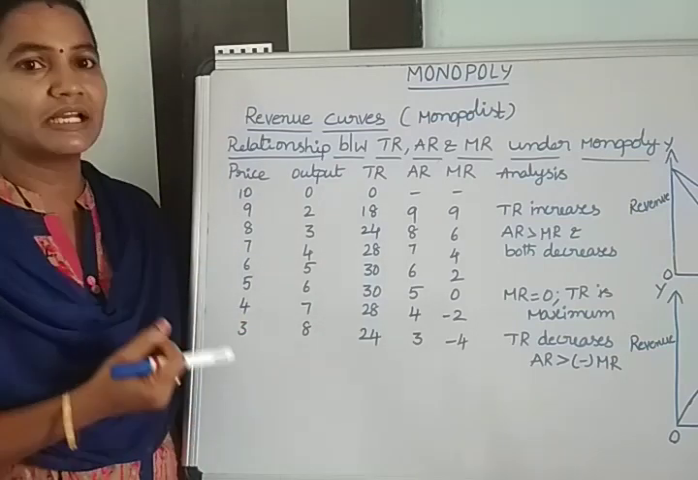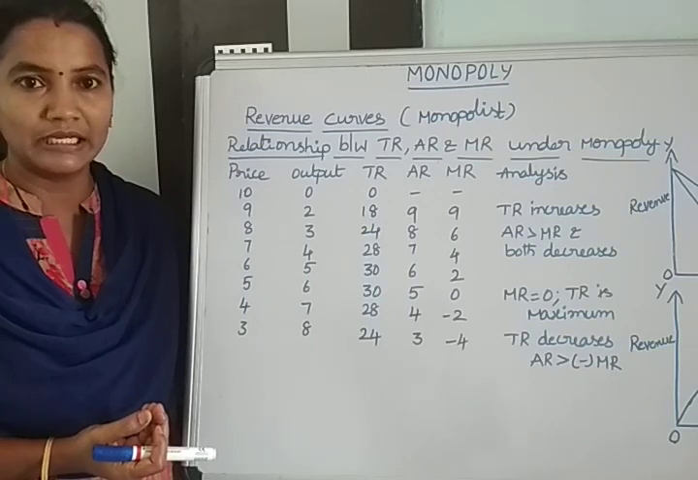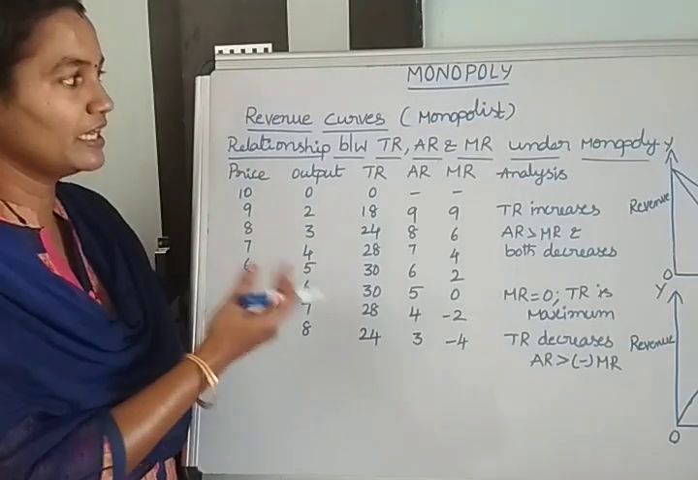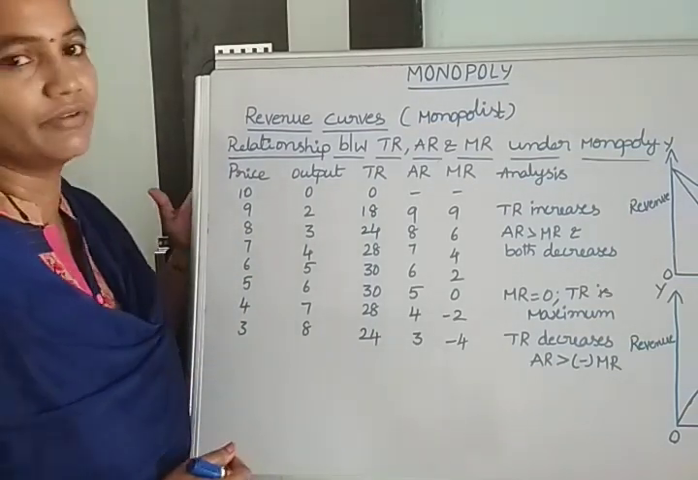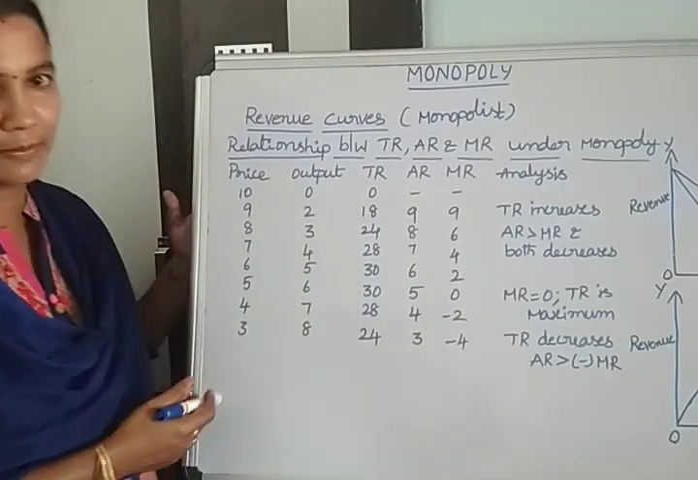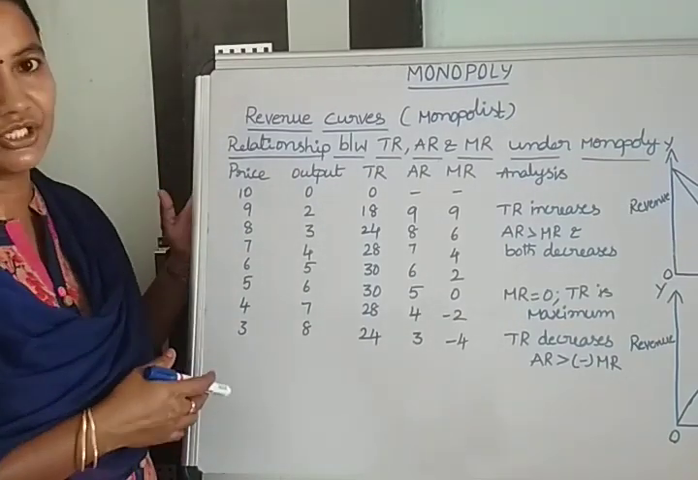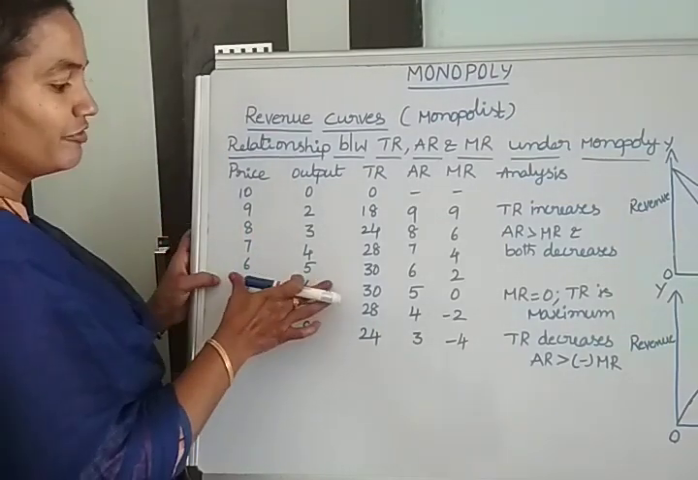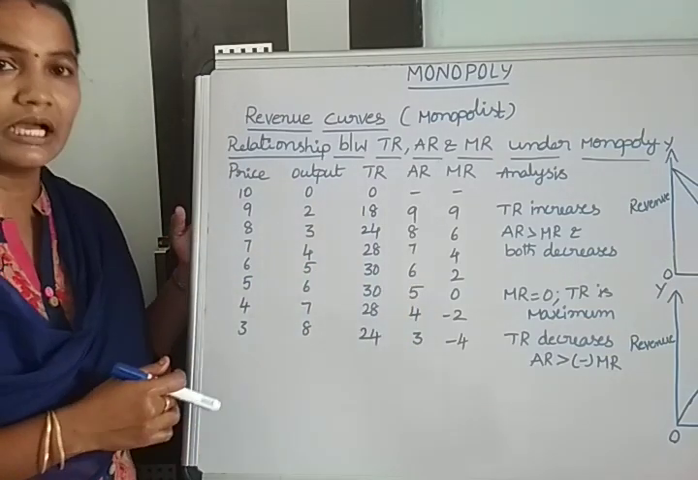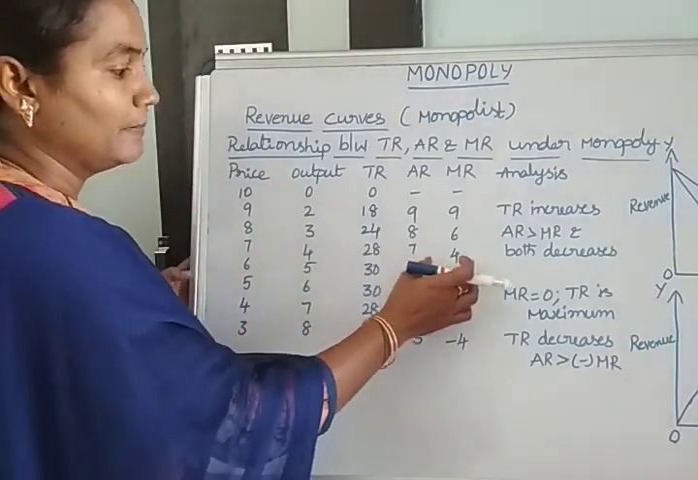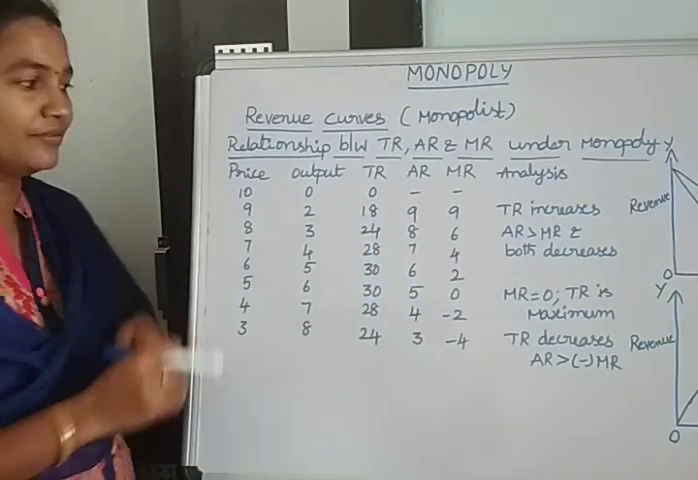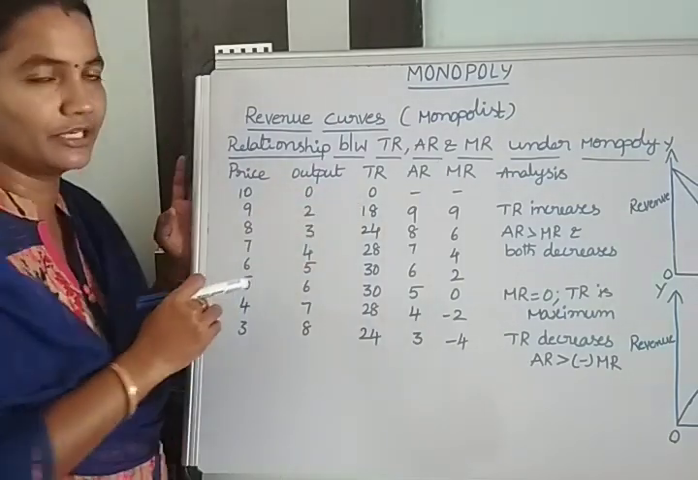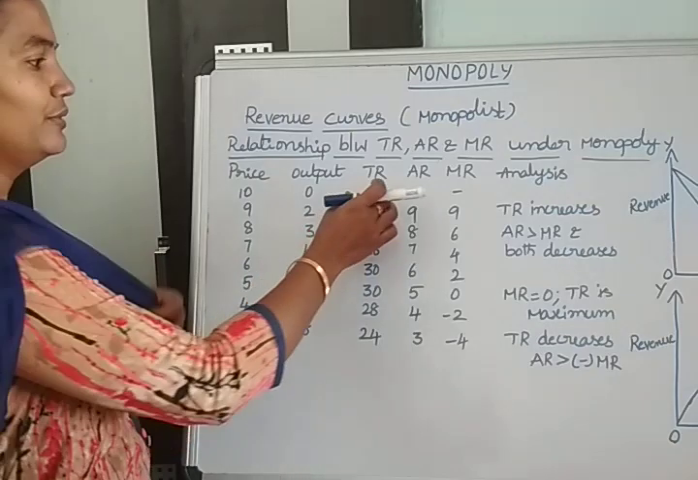Under the monopoly market, when we see changes in the price of the commodity, we will also discuss what happens to the changes in revenue. To explain these revenue curves, we are assuming one table. In this table we have taken different price levels. If the price changes, then how much variation the producer shows in output. Based on these two pieces of information, we calculate TR, total revenue, average revenue and marginal revenue using our formulas. If the price of the commodity is high, that is 10 rupees, then the producer is not ready to produce output, so total revenue is also 0.